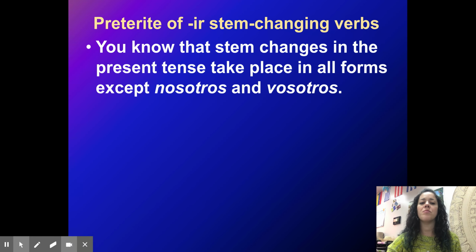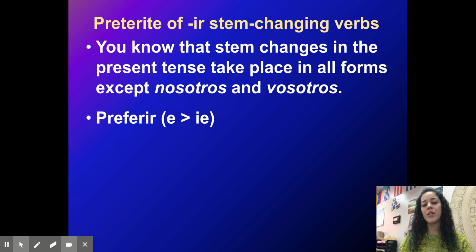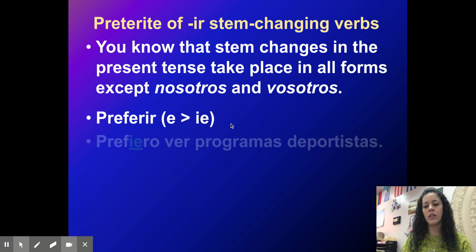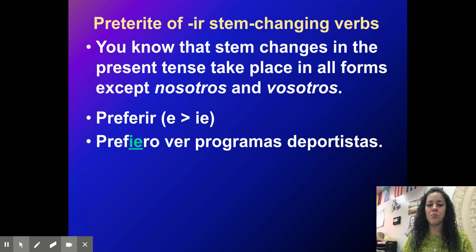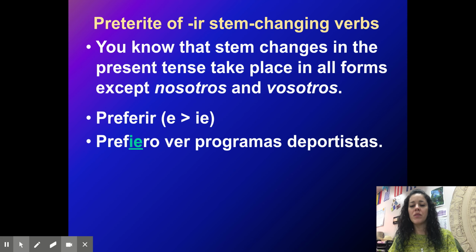You know that stem changes in the present tense take place in all forms except nosotros and vosotros. If it's a stem changing verb, you stem all the forms except those two, and when you circle them, they kind of look like a boot. Remember when we talked about boot verbs? So preferir would be an E to IE stem changing verb. It's an IR verb at the end, but it stems E to IE. You would say something in the present tense like, Prefiero ver programas deportivos. I prefer to watch sports programs.